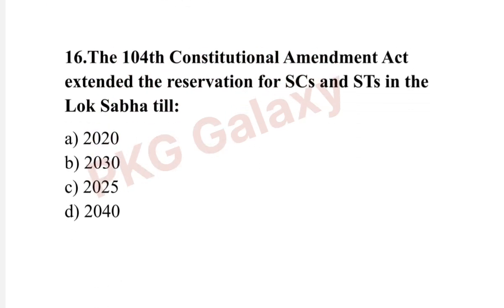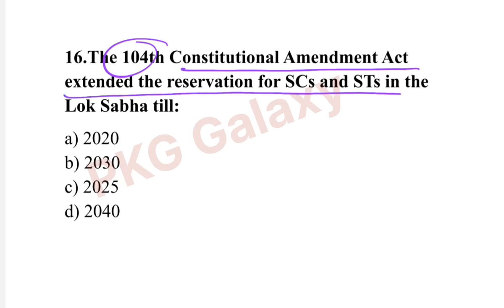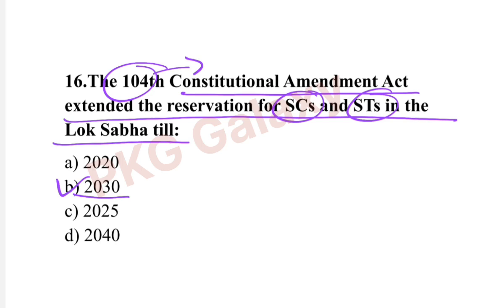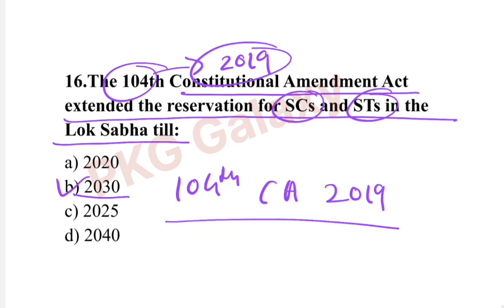Next question. The 104th Constitutional Amendment Act extended the reservation for SCs and STs in the Lok Sabha till. The correct answer is option B, 2030. And this Constitutional Amendment Act was passed in 2019. Officially, this amendment will be called the 104th Constitutional Amendment Act 2019.